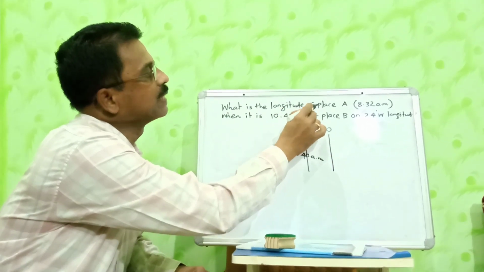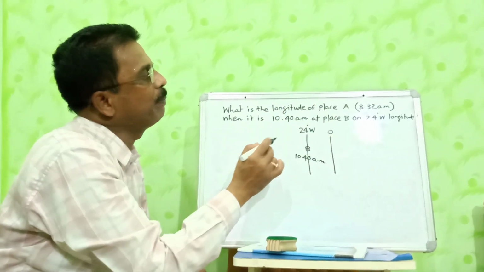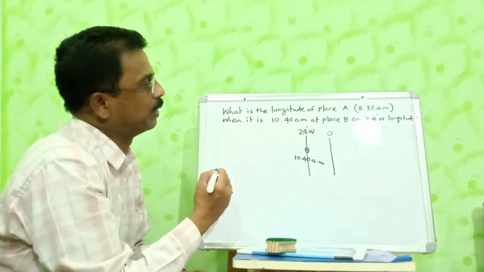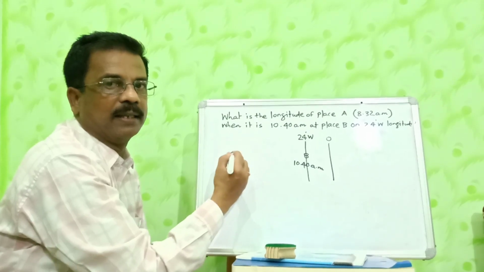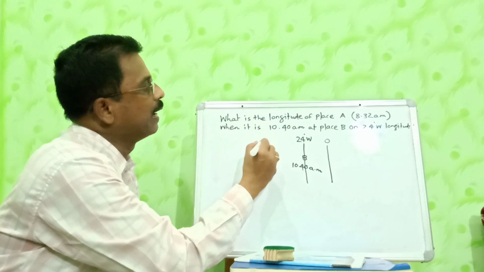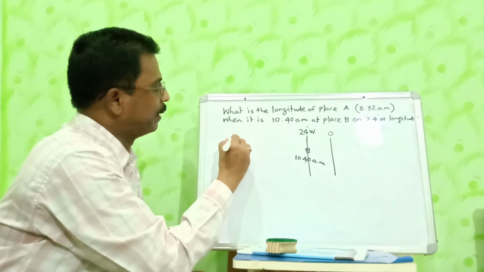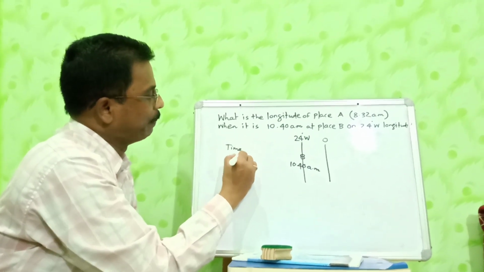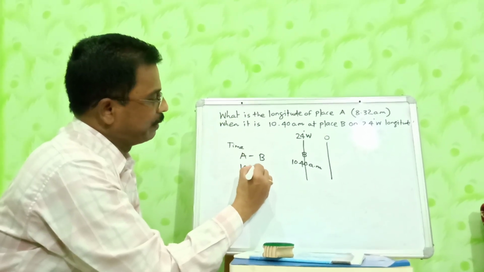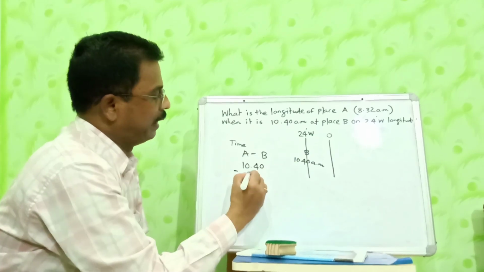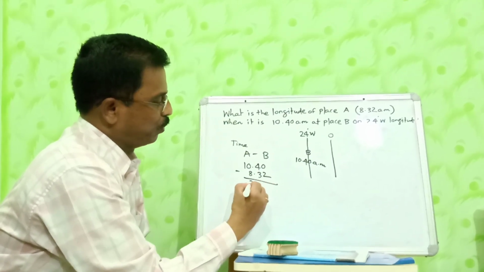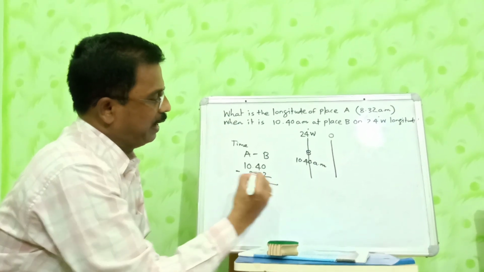And the time of place A is 8:32 am and the longitude is unknown. In order to know the longitude, what is to be done? First, you get the time difference between these two places A and B. Time gap between place A and B. 10:40 minus 8:32.